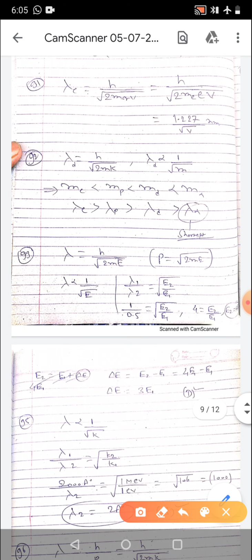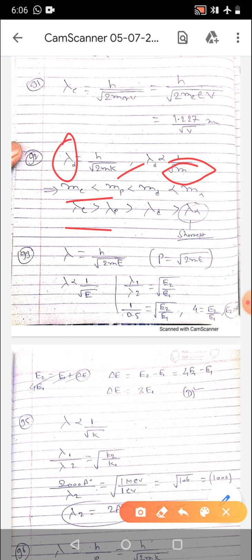Then in 92, if the particles listed below all have the same kinetic energy, which one would possess the shortest de Broglie wavelength? So again here de Broglie wavelength is equal to h upon under root 2mK. So it is inversely proportional to under root of mass. So the substance which is having least mass will be having greatest de Broglie wavelength.